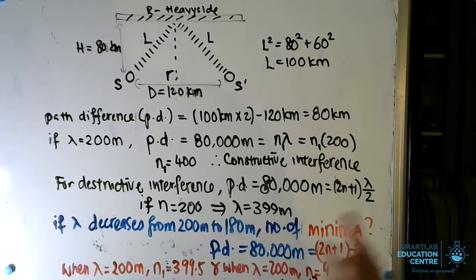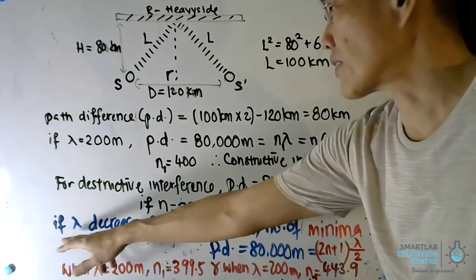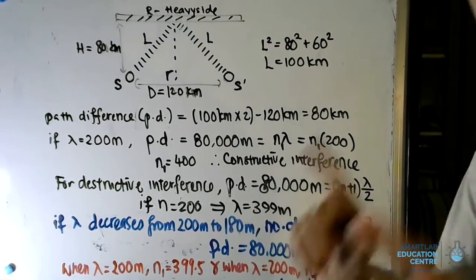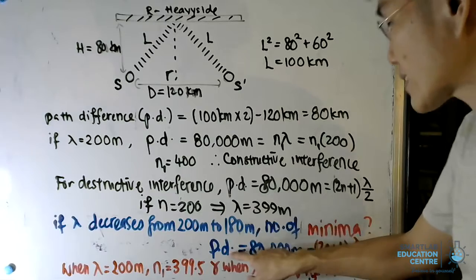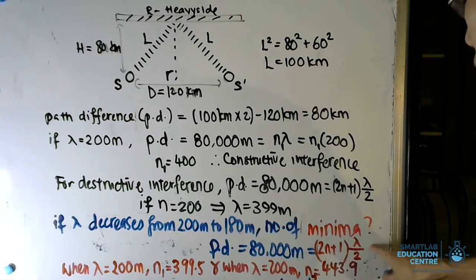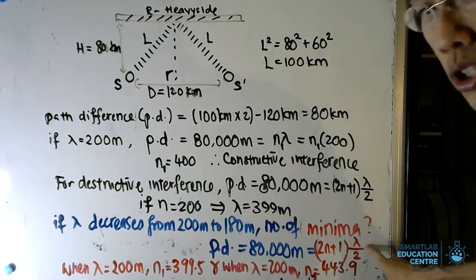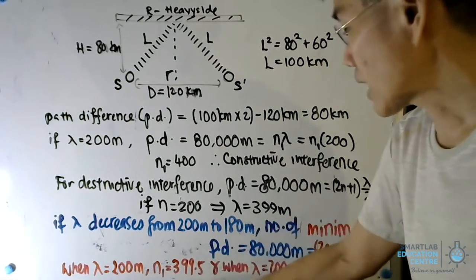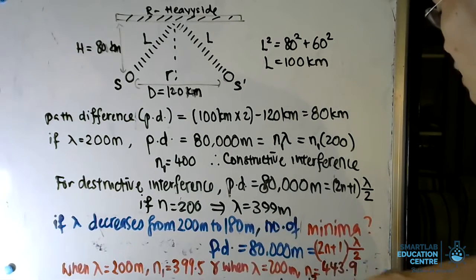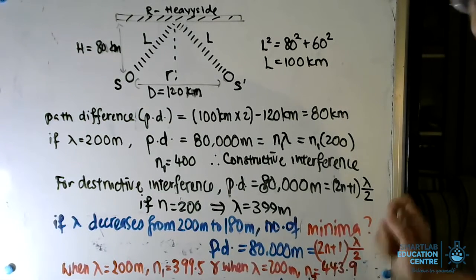What happens if we change the question and say that the wavelength decreases from 200 meters to 180 meters, and we decide to find out the number of minima? In this case, the path difference is still 80,000 meters. It will now be equal to (2n plus 1) lambda over 2. We'll substitute lambda as 200 meters, and we'll find that N1 is 399.5. When we substitute lambda as 180 meters, N2 will be 443.9.